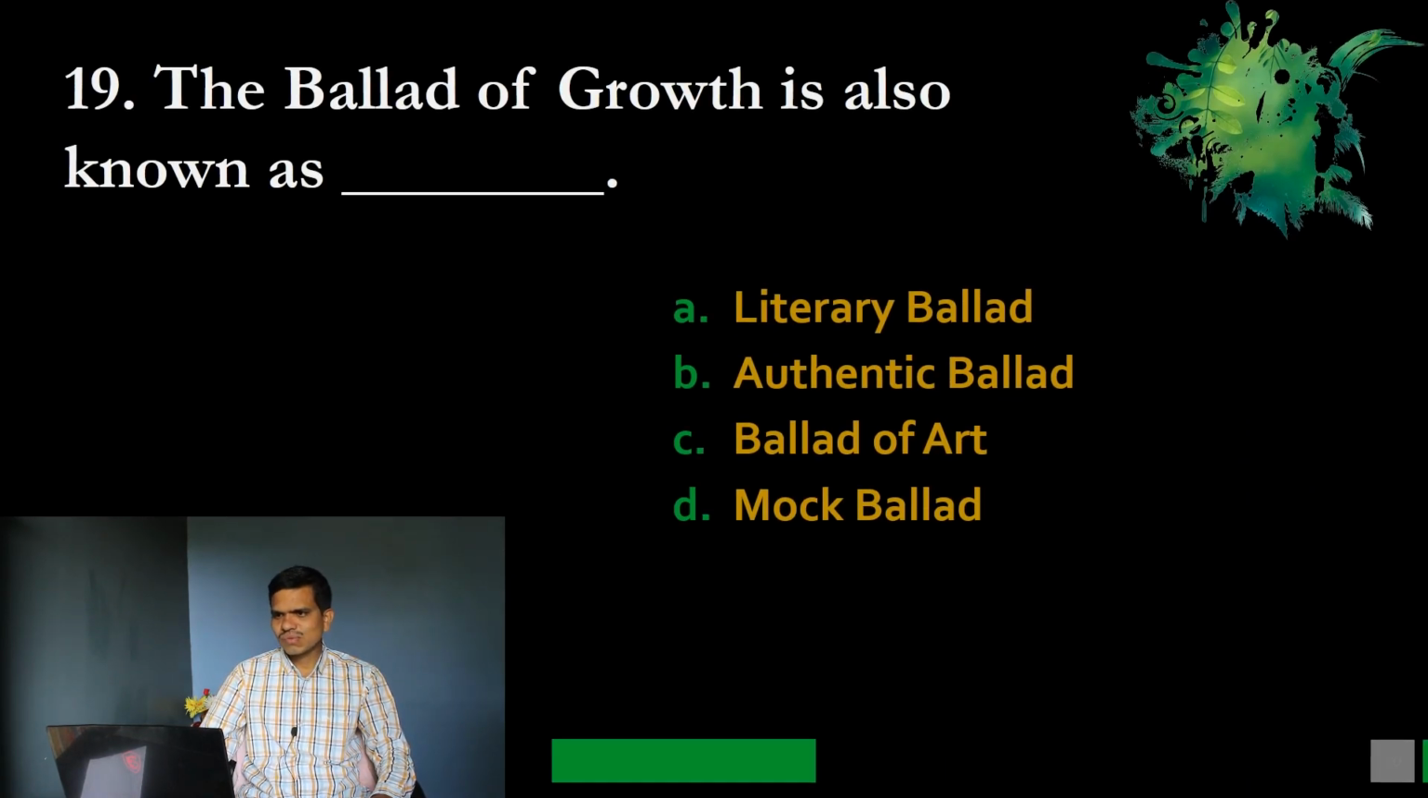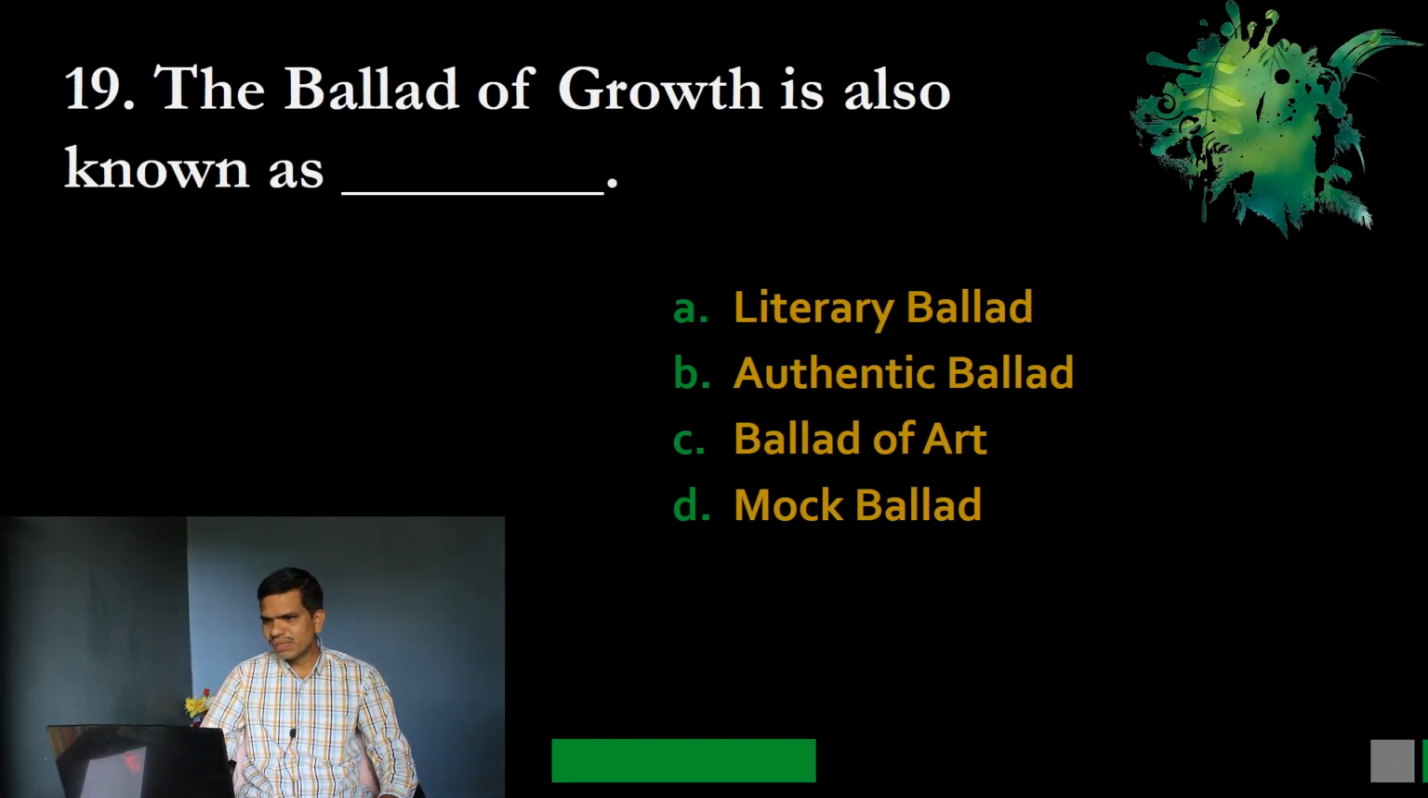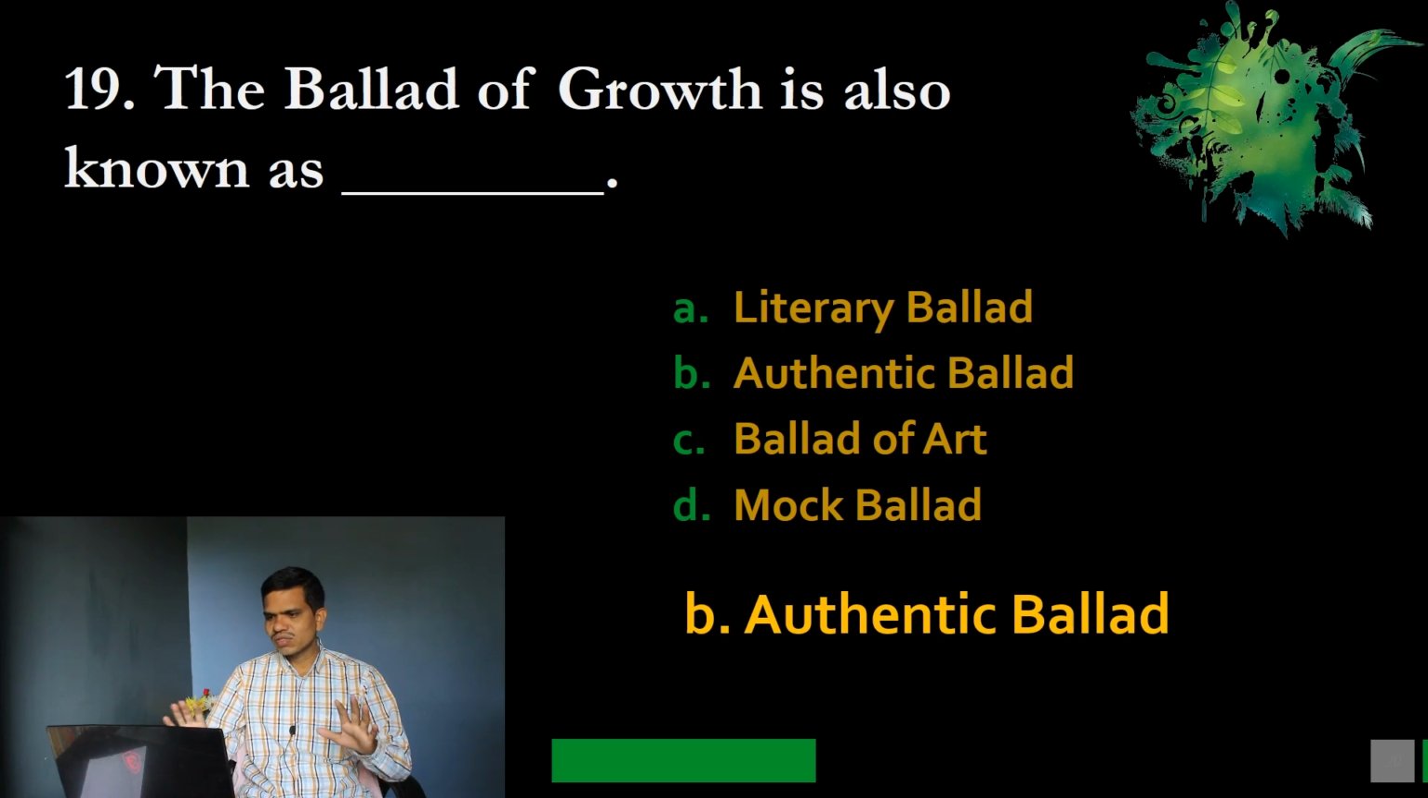Question number 19. The Ballad of Growth is also known as dash. I already talked about the types of ballad. Actually there are only two types of ballad. So this is the Ballad of Growth, and the second is the Ballad of Art. So here you have options: A, Literary ballad, B, Authentic ballad, C, Ballad of Art, and D, Mock ballad. The correct option is authentic ballad. So Ballad of Growth is also known as authentic ballad.